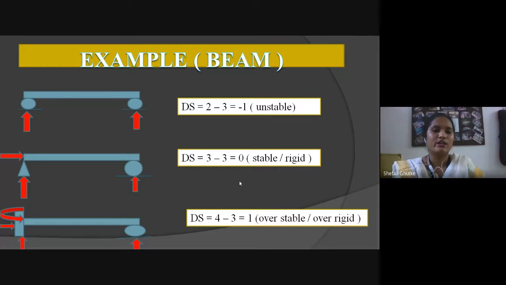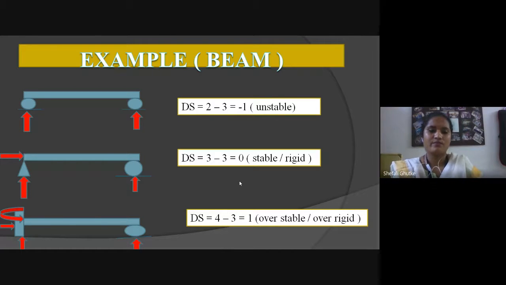For the third condition, it is a beam with one end fixed and the other end roller supported. You know that for a rigid support, there are 3 reactions: vertical reaction, horizontal reaction, and also moment. For the roller support, there is only one reaction. The total number of unknowns is 4: 3 reactions for the fixed support and 1 reaction for the roller support.